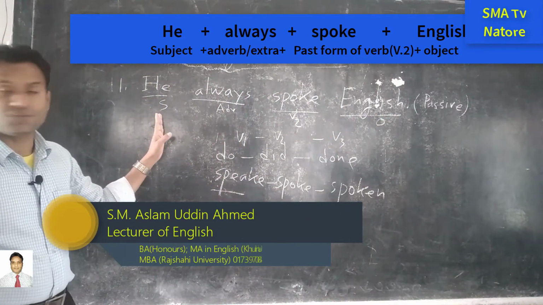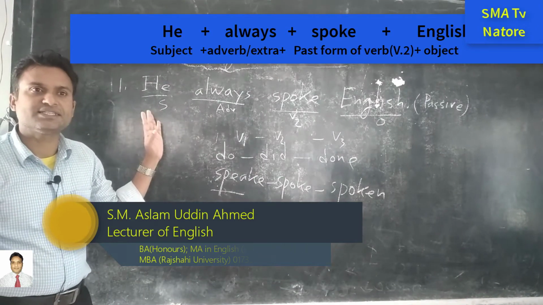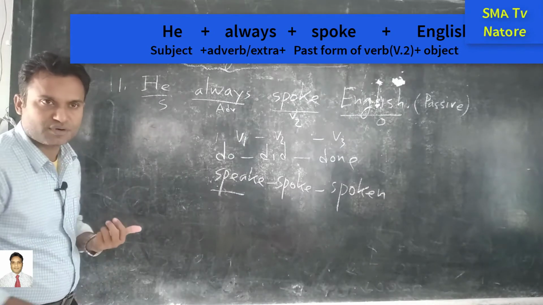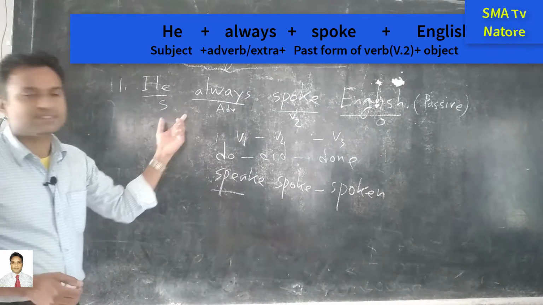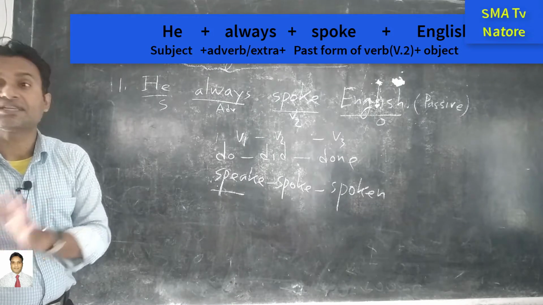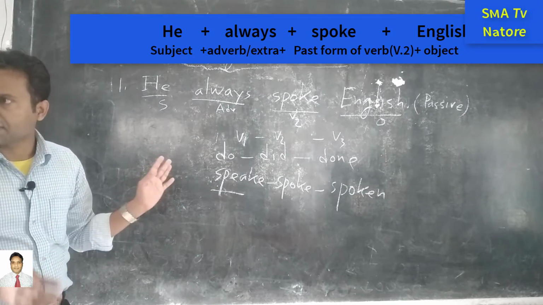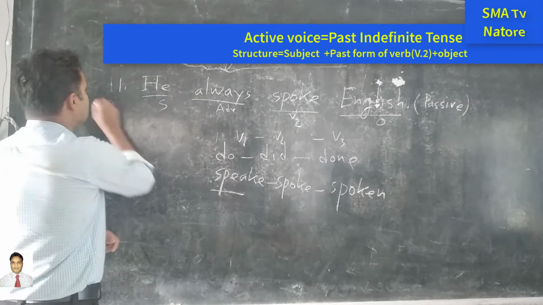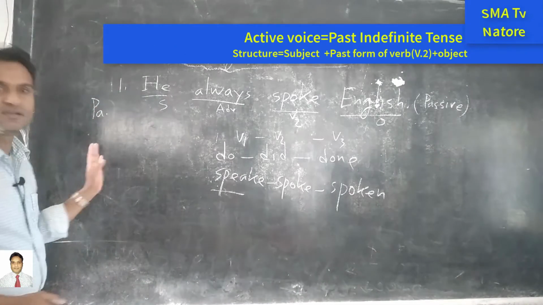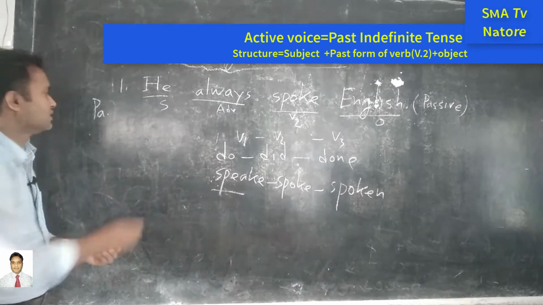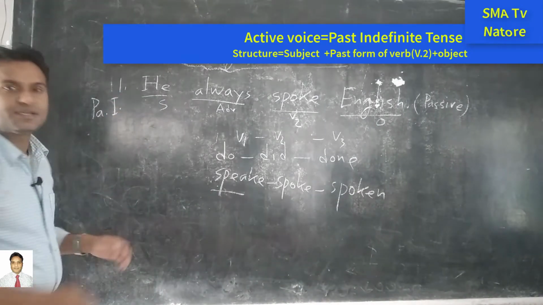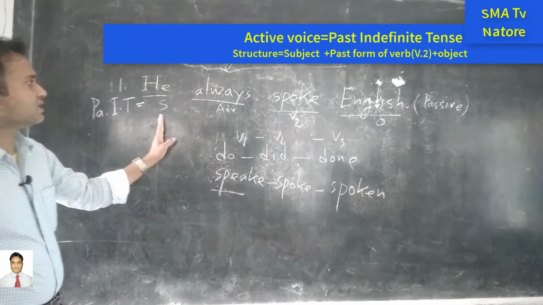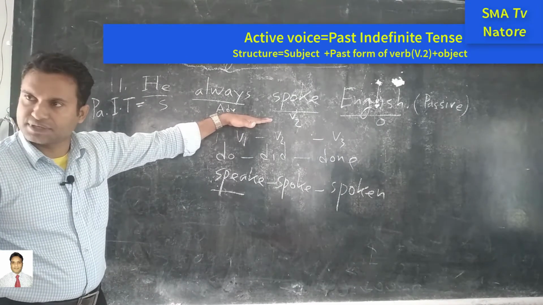So if we consider this sentence, this is the past indefinite tense. How can I identify it? Because I have to memorize that this is the past indefinite tense structure. Here P A for past, I for indefinite, T for tense, and this is the basic structure of the past indefinite tense.